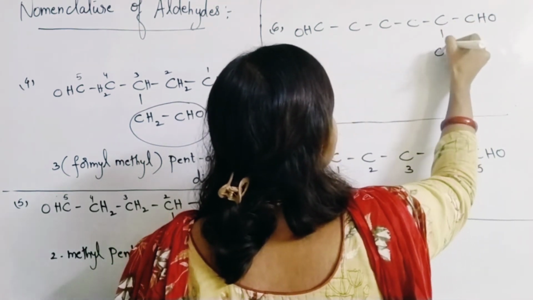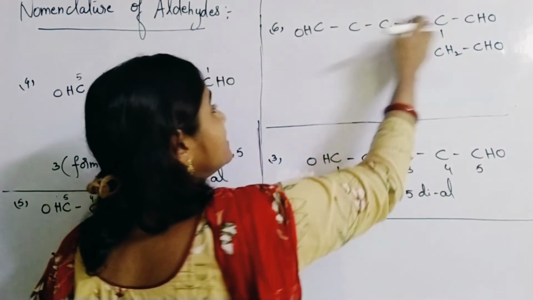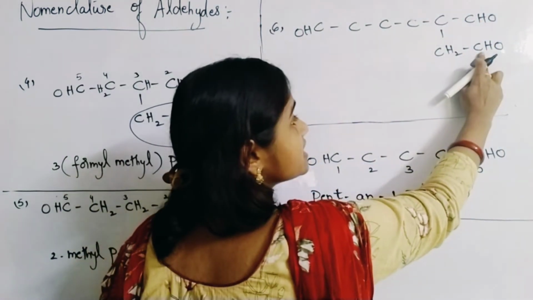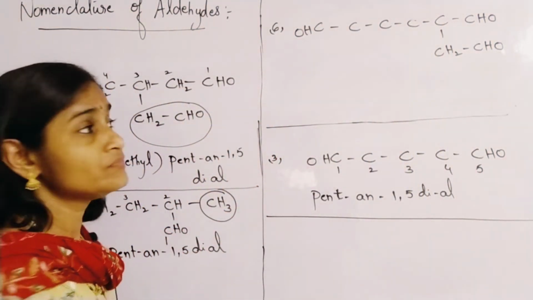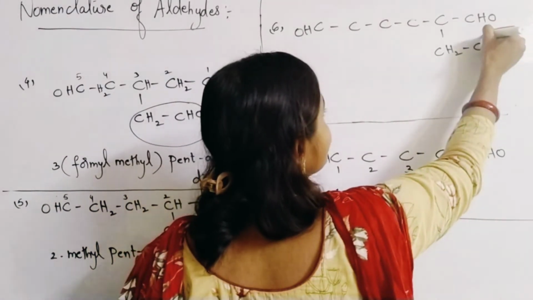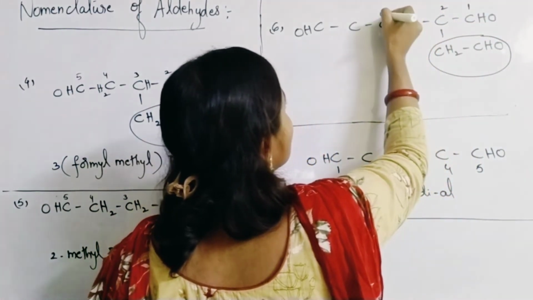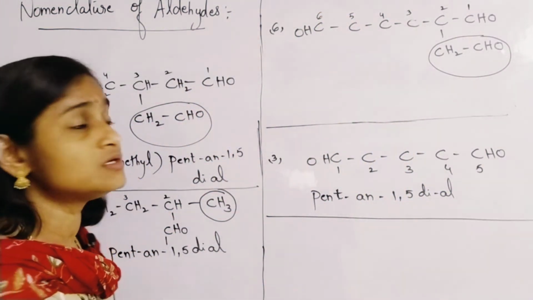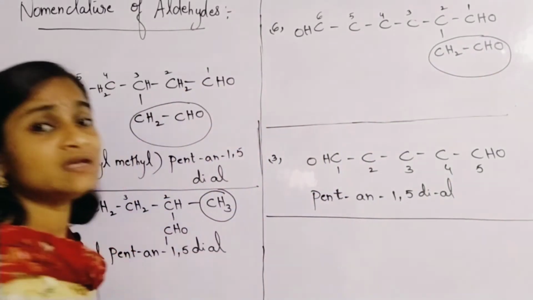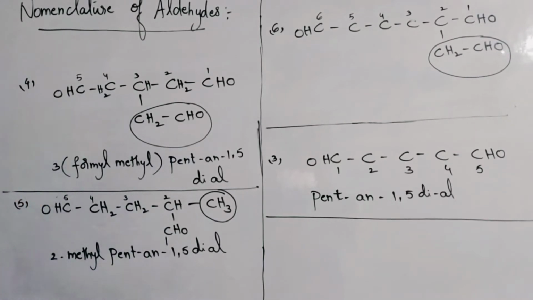Okay, yes, then we cannot give from here. Better I give numbering from back. This CHO is not directly attached to the carbon atom of the parent chain. Please understand carefully. This will become your substituent. Here 1 2 3 4 5 6. Again for the second position, formyl methyl has been attached. Please understand the point carefully, dear children.